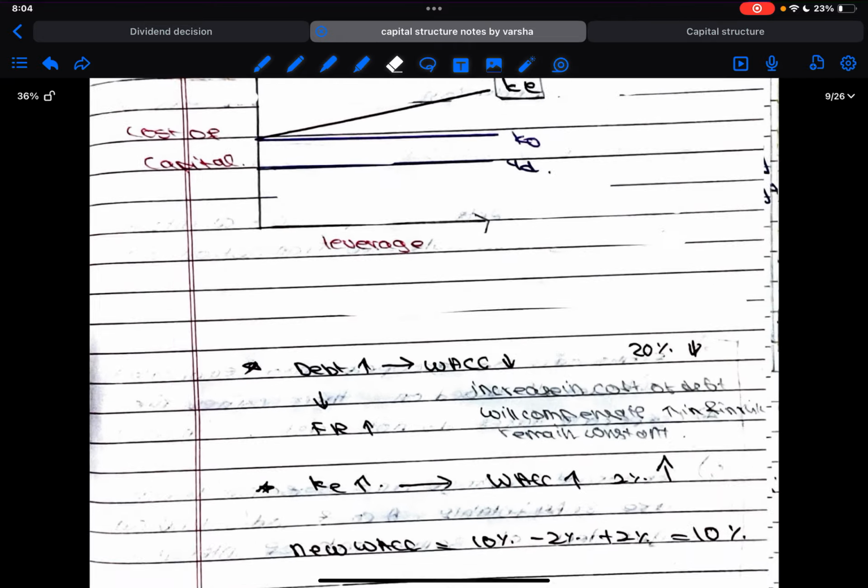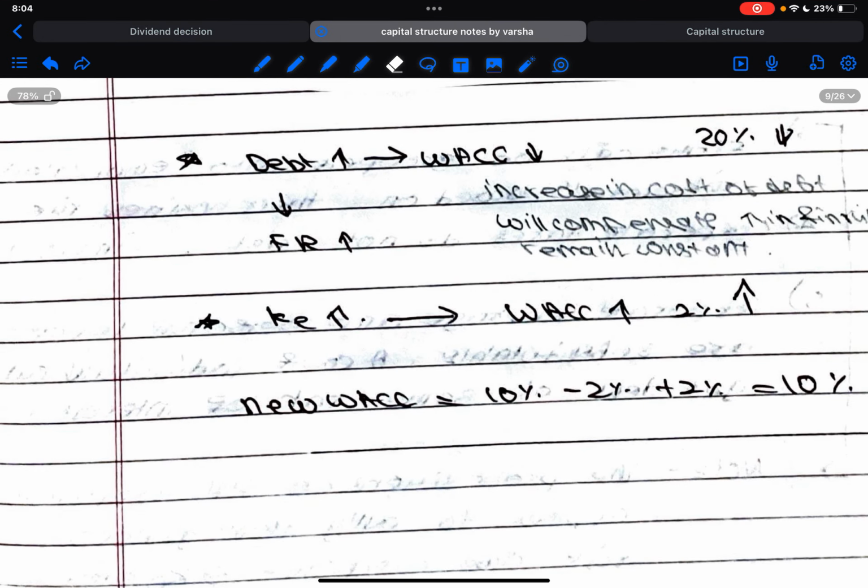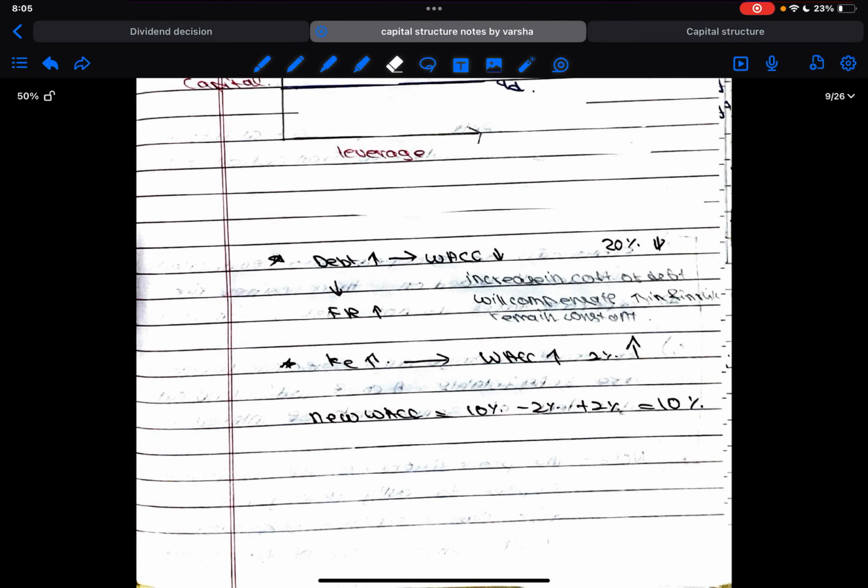then here's the simplified version. So if debt increases, weighted average cost will decrease. If financial risk increases, then cost of equity will increase, and that will result in an increase in weighted average cost of capital. Okay, so the new weighted average cost would be the existing one, and the changes would sum up to the new weighted average cost of capital.